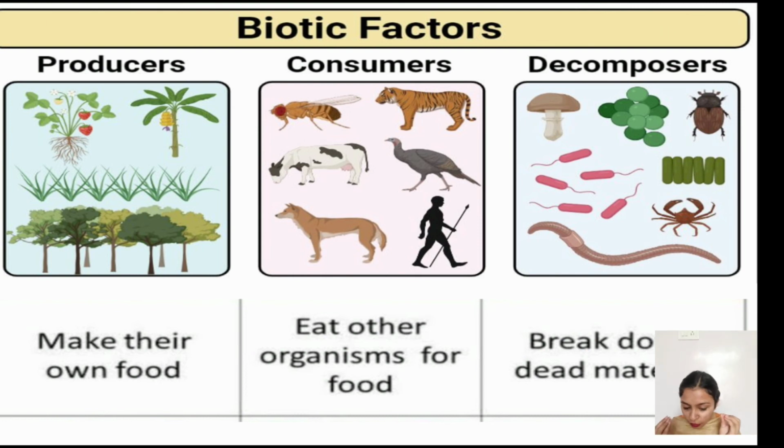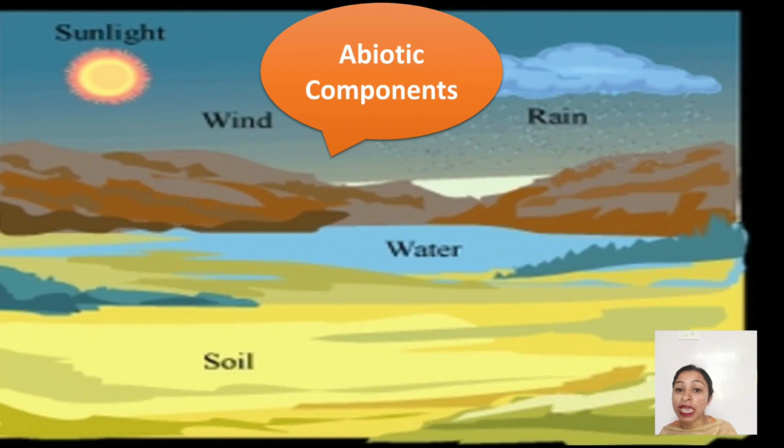So if decomposers would not be there, this earth would have been a heap of dead and decaying matter. So biotic components are clear to you. Next we are going to talk about abiotic components. What are the abiotic? Your sunlight, your wind, air, your rain, soil are the abiotic components.